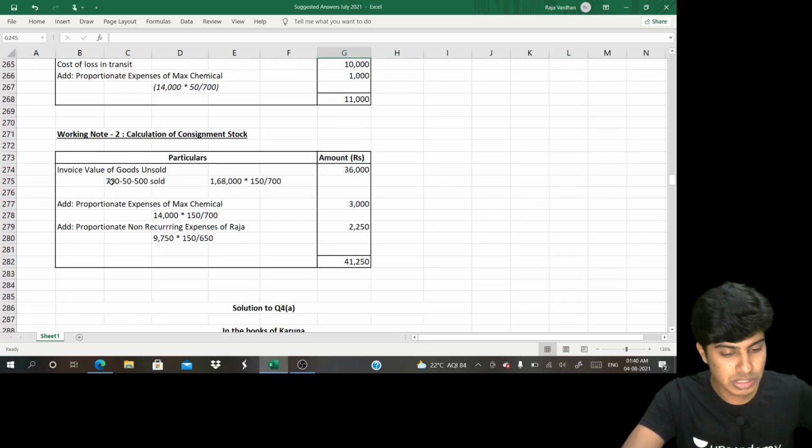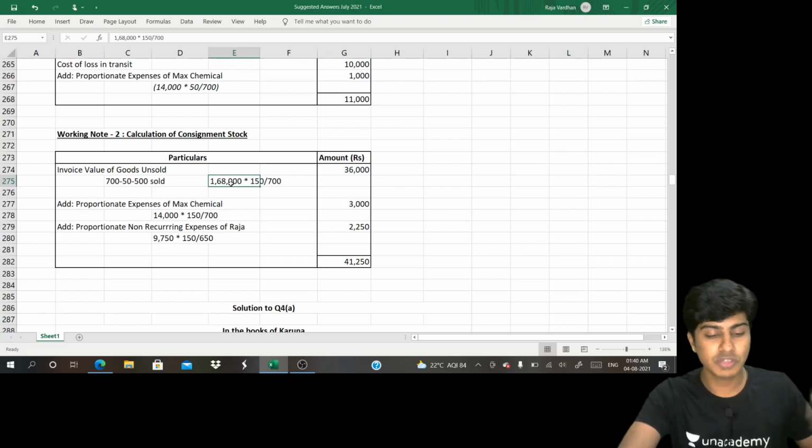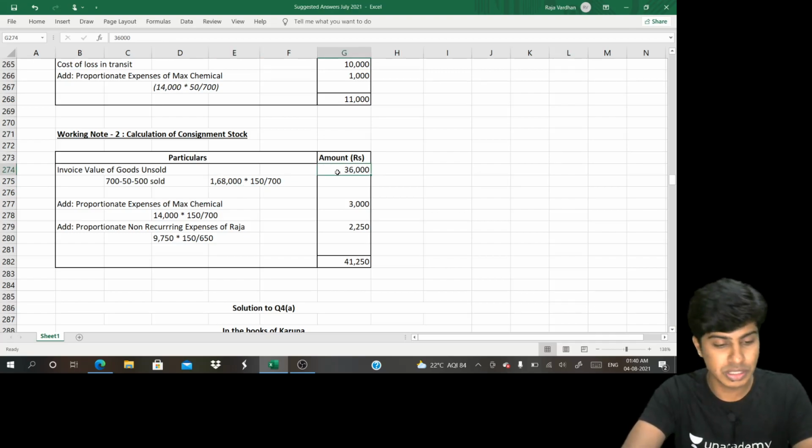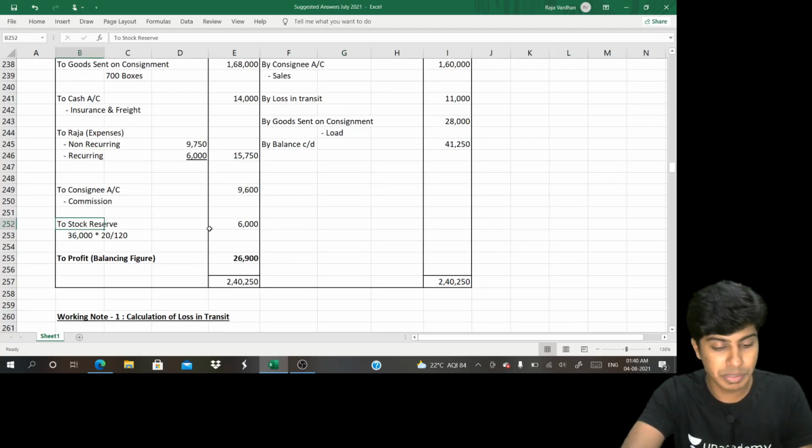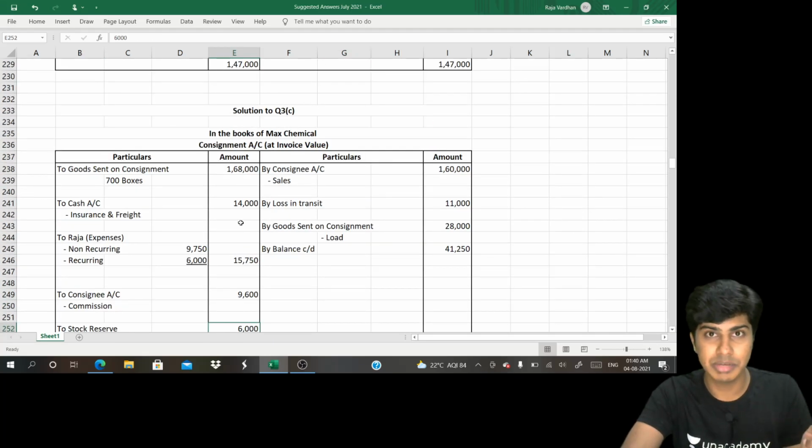Have a look. So 700 minus 50 minus 500, 150 boxes will be there. So the cost of the boxes is 1,68,000. So I write 1,68,000 into 150 by 700, the invoice value of the goods. Load will be removed separately. Load I would remove separately. Stock reserve on the consignment account debit side.